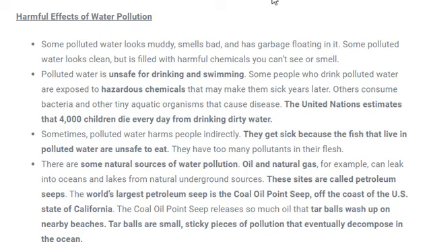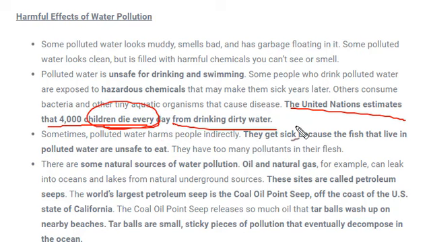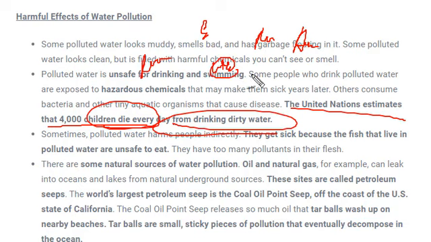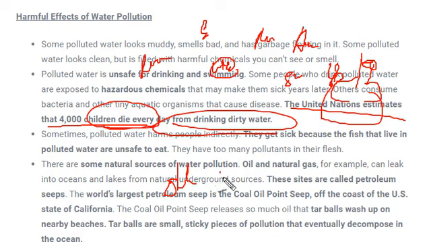There is data given over here. The United States estimates that 4,000 children die every day from drinking dirty water. So we should drink safe water, you can say purified water. What would be the purified form of water? There are several methods by which water can be treated and purified, like aquifers and water filters at your home. Sometimes you might purchase Bisleri water or a packed water bottle to get pure water so that you don't get ill.